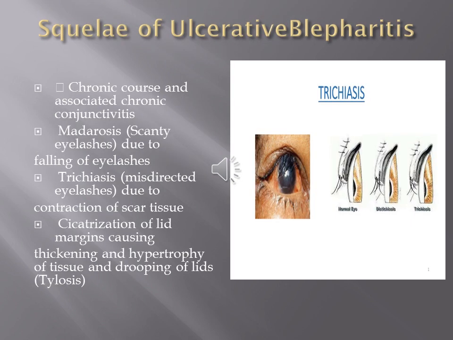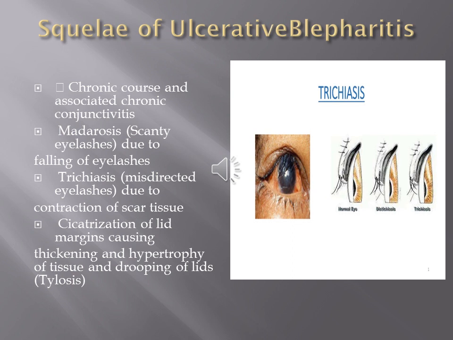The sequelae of ulcerative blepharitis are quite significant if they are left untreated in the initial stages. They can cause scarring and retraction of the eyelids, misdirection of the eyelashes, and other pathologies in the lid margins.